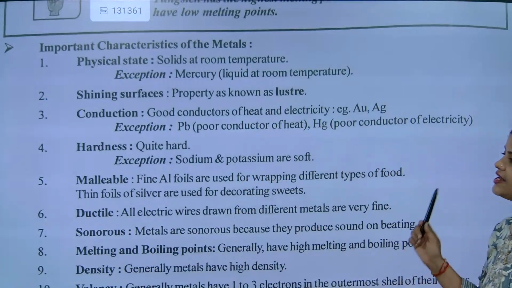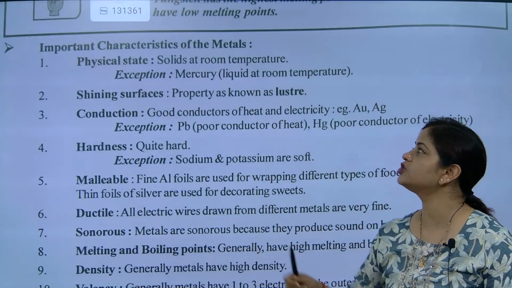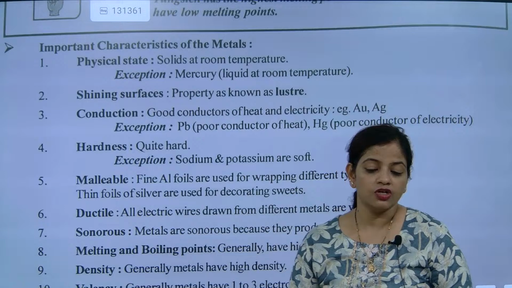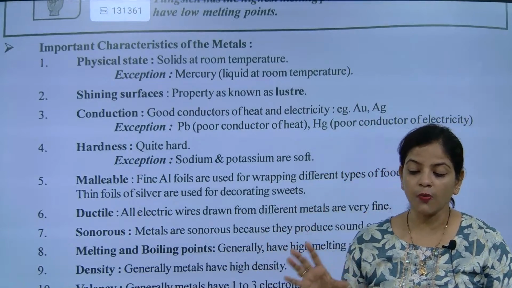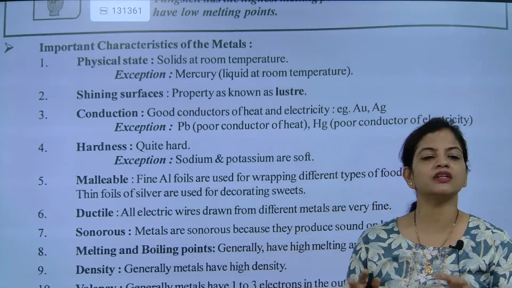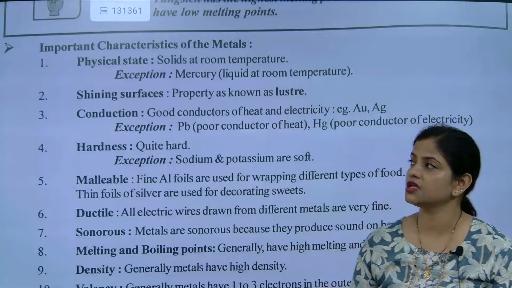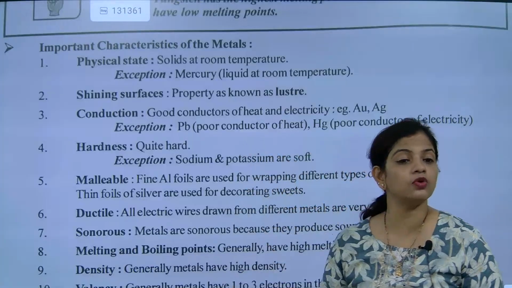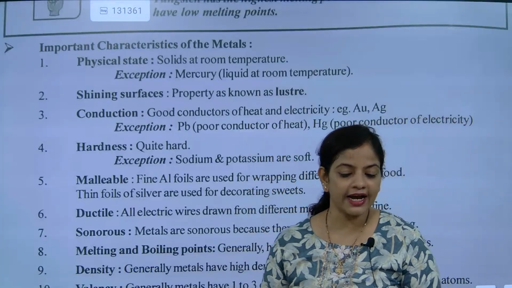Next, shining surface. You know that metals are shining. The property is known as luster. So metal shining surface, what property is it having? Lustrous. So metals are having shining surface. Next property is conduction. They are good conductors of heat and electricity.